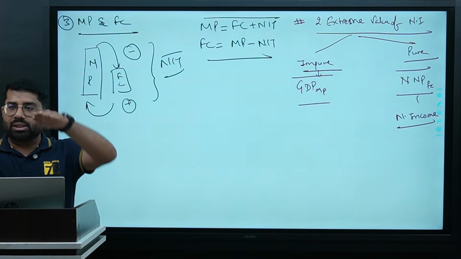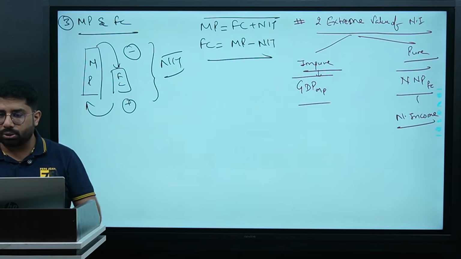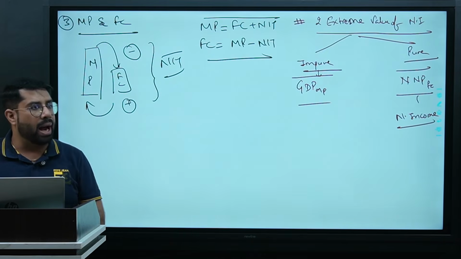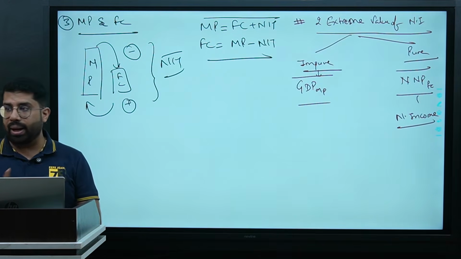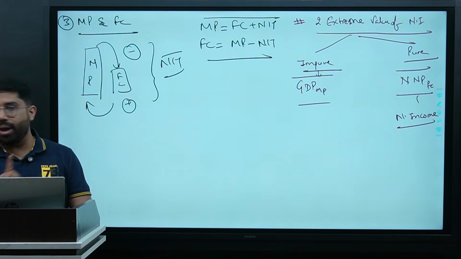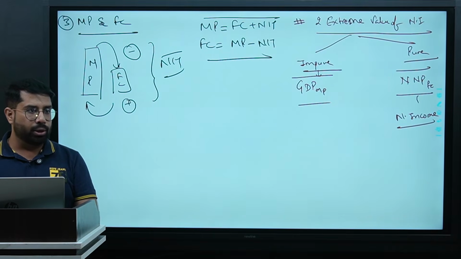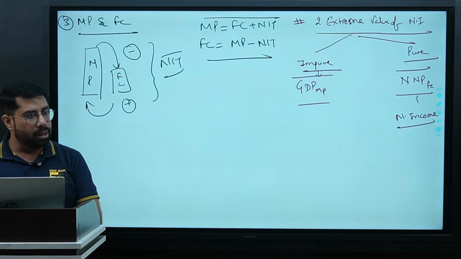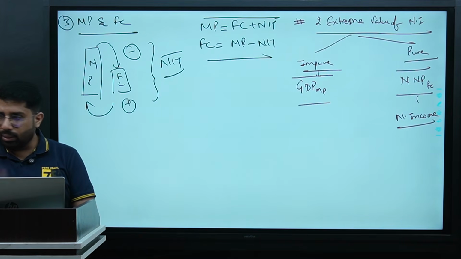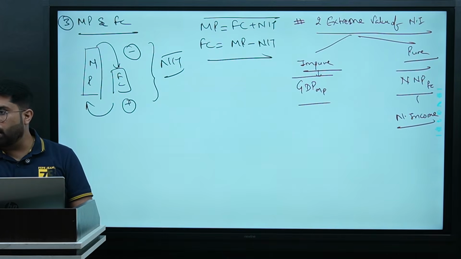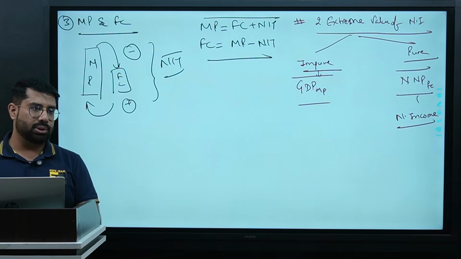NNP FC shows exactly you are here. There could be a difference, but GDP MP will give you a very broad idea about the working of your country. That is why whenever you measure growth of any country, the first aggregate you use is GDP at MP. Then you do the adjustments, and ultimately to get the final value of your economy, you have to find out NNP at FC.